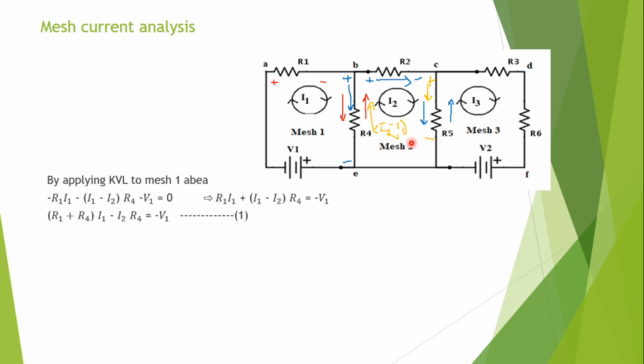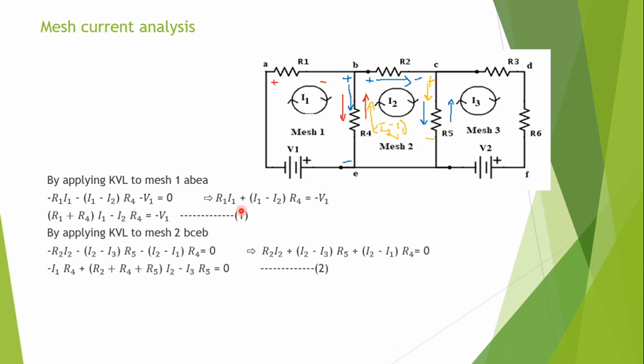So what happens to the equation? By applying KVL to mesh 2, BCEB: minus I2 R2 minus (I2 minus I3) into R5 minus (I2 minus I1) into R4 equal to 0.